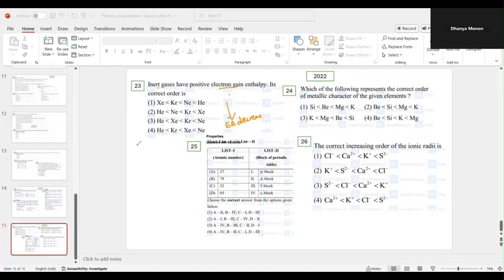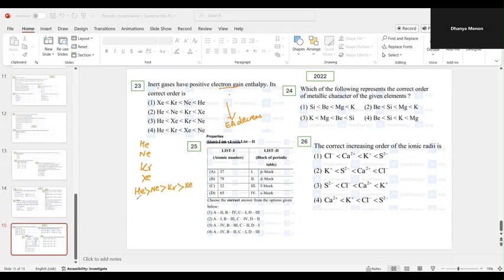In this case, helium, neon, krypton, and xenon. If we write down the normal order, as you're coming down it decreases. So helium will be greater than neon, greater than krypton, greater than xenon.